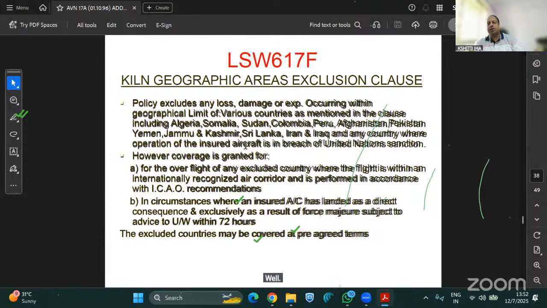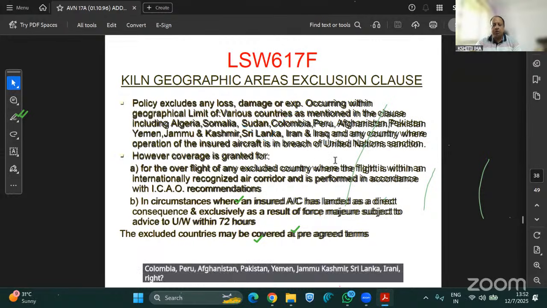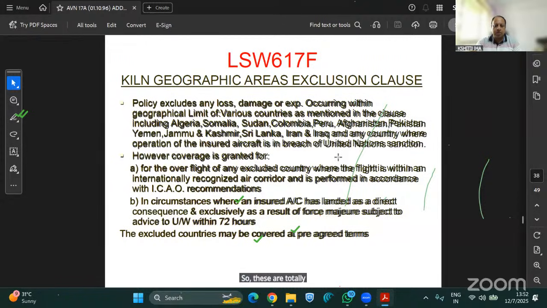Now this is LSW 617 F, G, D, E, F, G. So I think nowadays it is up to H, LSW 617 H. So every year, these are some of the countries where the coverages are totally excluded. Countries like Algeria, Somalia, Sudan, Colombia, Peru, Afghanistan, Pakistan, Yemen, Jammu Kashmir, Sri Lanka, Iran, and Iraq. So these are totally excluded under this policy.